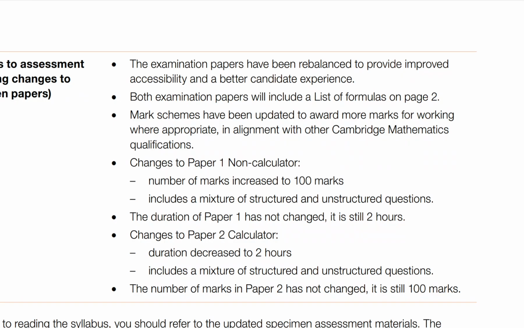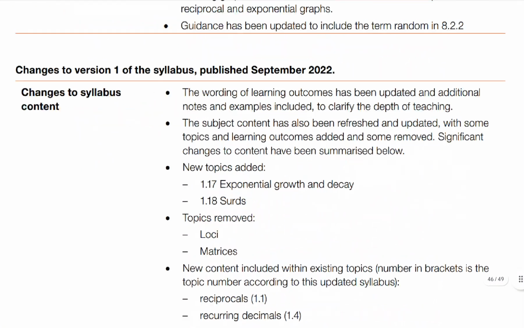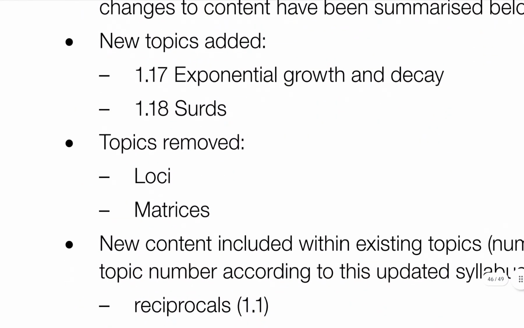Oh, paper 1, 100 marks, mixture of structured and unstructured questions has not changed. Paper 2 became 2 hours, structured and unstructured, and still 100. Okay, good. Now I wanted to tell you about this earlier thingy, Loci and matrices. These have been removed from the syllabus.